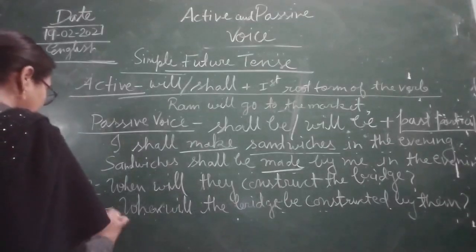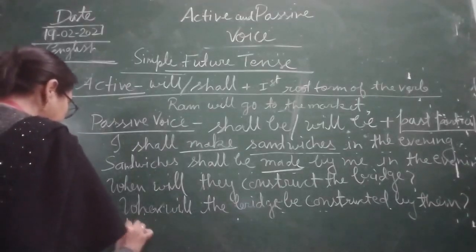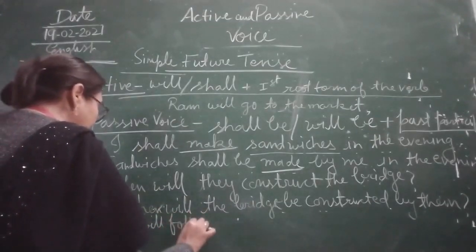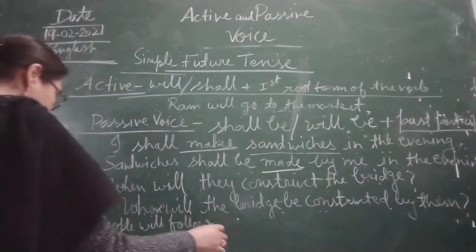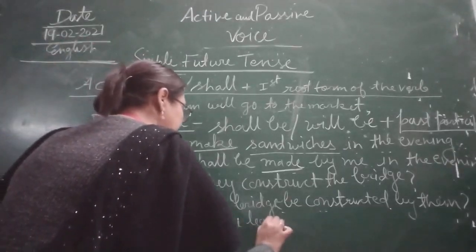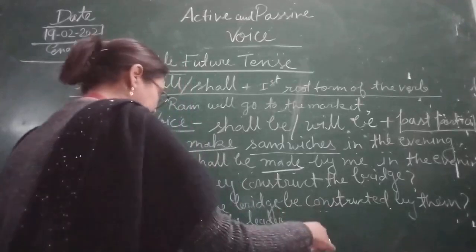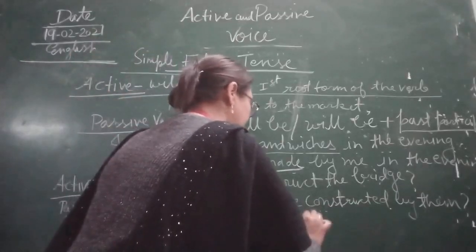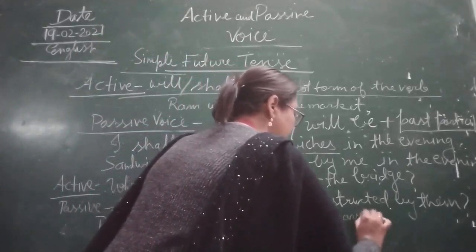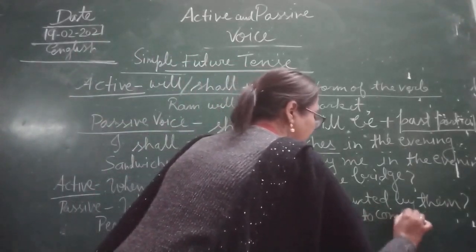People will follow the leader in the years to come.